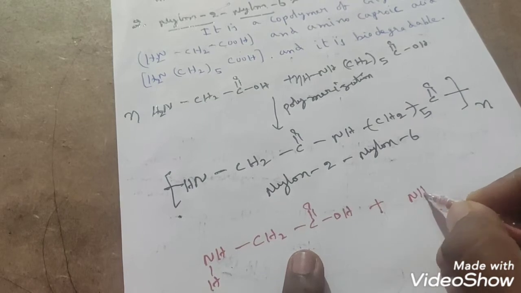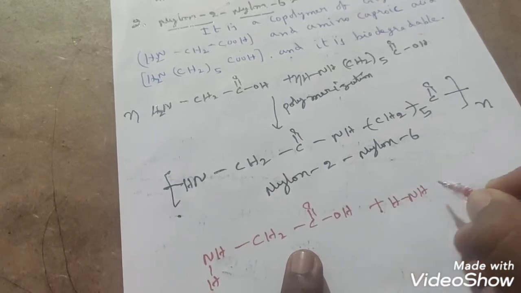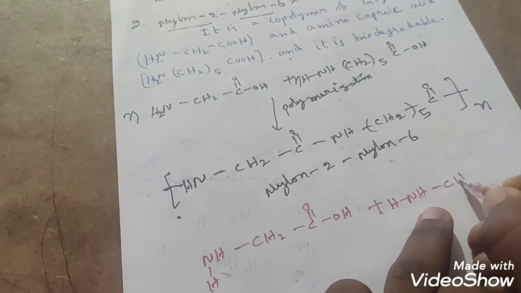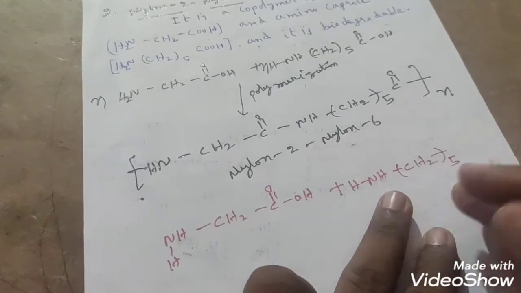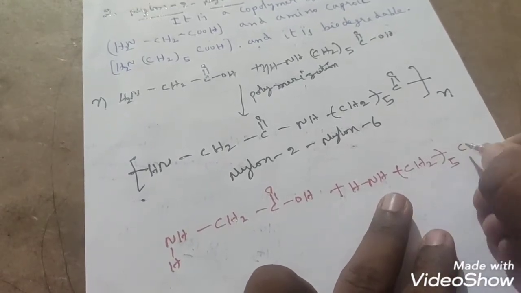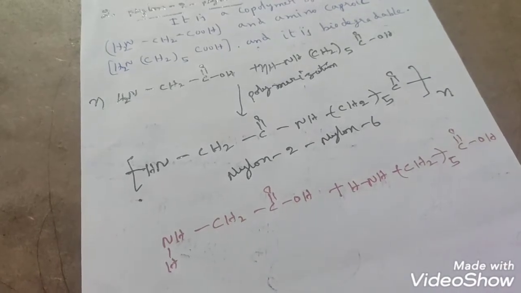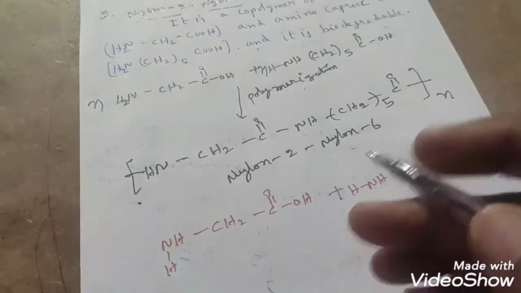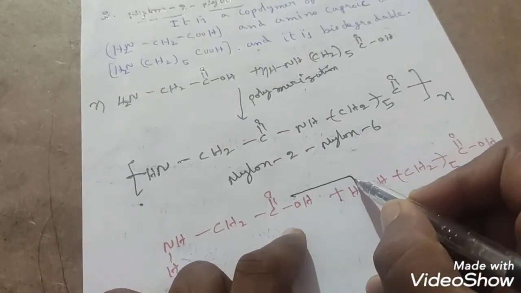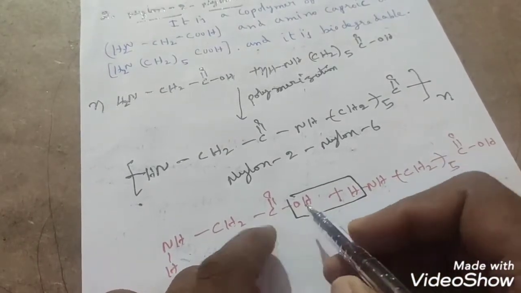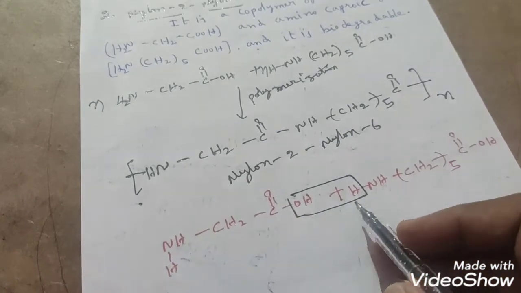Glycine polymerizes with aminocaproic acid. For easy understanding, I am taking aminocaproic acid as NH2, CH2 taken 5 times, then COOH. So how does polymerization happen? The removal of a water molecule takes place: from the amino group H and from the carboxylic acid OH, removed as a water molecule.